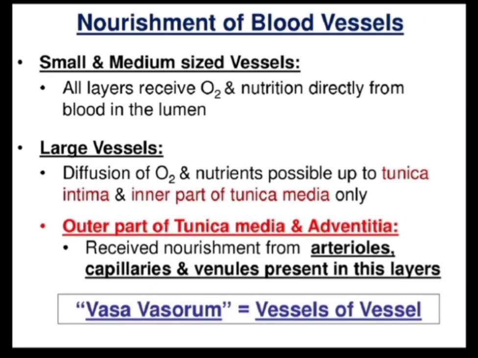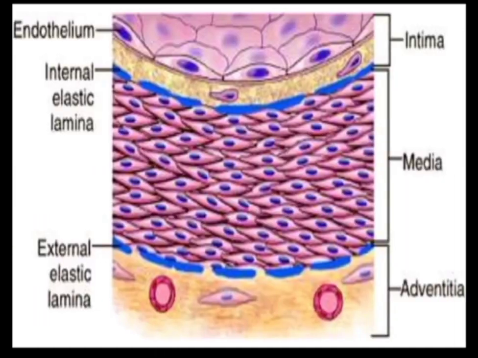As regards the nourishment of the blood vessels, in small and medium sized vessels, all layers receive oxygen and nutrition directly from the blood in the lumen. But in the large vessels, diffusion of oxygen and nutrients is possible only up to the tunica intima and inner part of the tunica media, and the outer part of the tunica media and adventitia receive nourishment from arterioles, capillaries and venules present in this layer, the vasa vasorum, vessels of the vessel. Intima, media, adventitia.